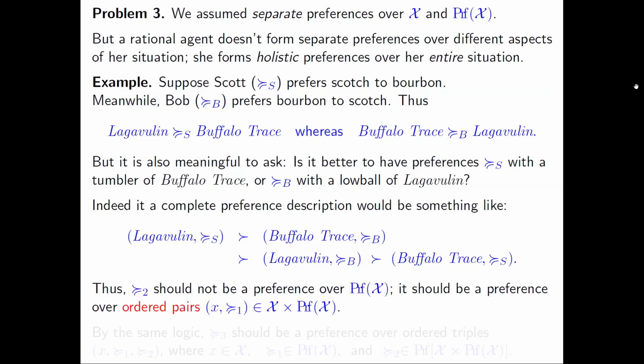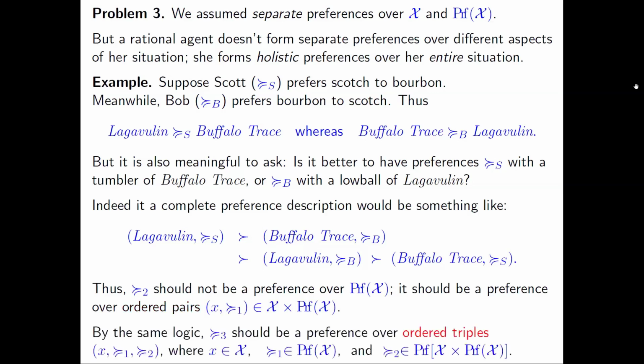So this suggests that the second order preference shouldn't just be a preference order over first order preferences. It should be a preference order over ordered pairs consisting of an outcome together with a first order preference. And likewise, the third order preference should be a preference order over ordered triples consisting of an outcome, a first order preference, and a second order preference, where the second order preference itself is a preference order over ordered pairs consisting of an outcome and a first order preference. Okay, so you can see that this is starting to get kind of complicated and ugly, right?